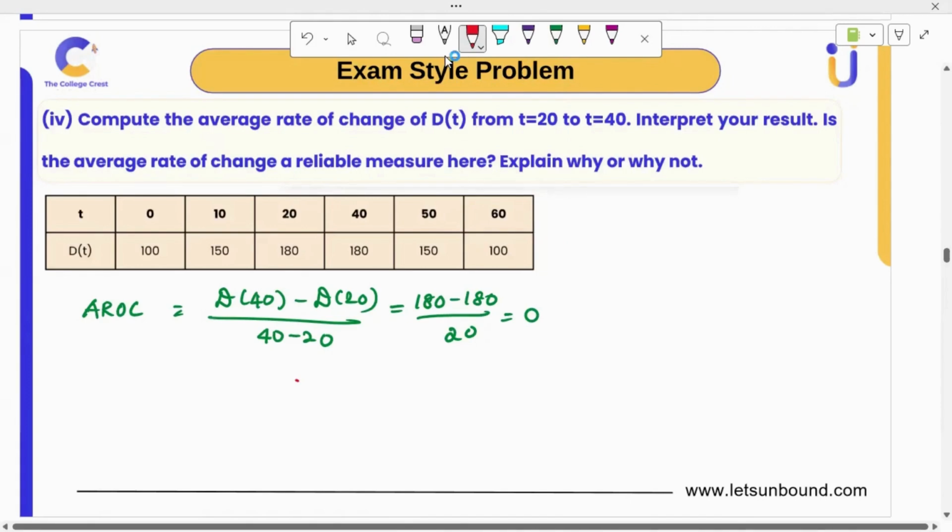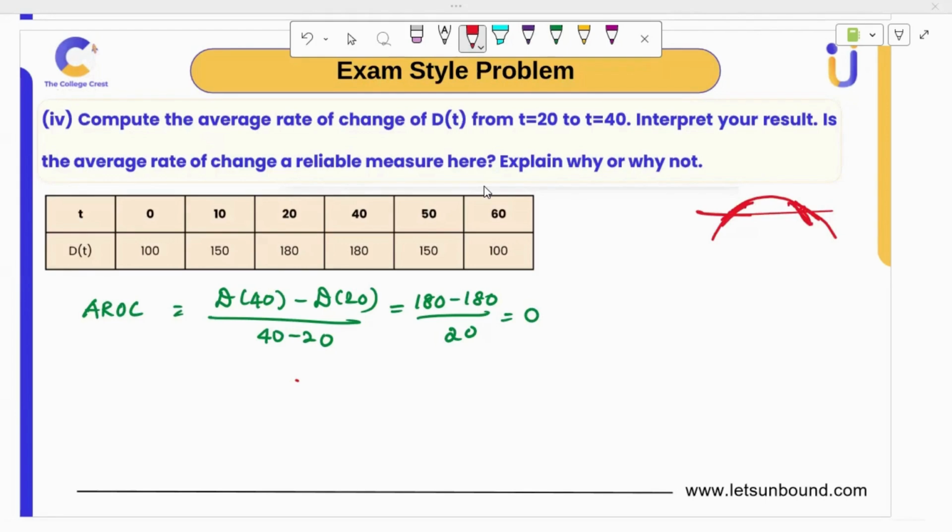What do you think? Actually, we can see clearly from 20 to 40 there is an increase and decrease. It's cancelled out basically in our computation. But yes, there is a rate of change which is rising, decreasing. It's not 0, like neither increasing nor decreasing. That's not the case here. So this is not a reliable measure because we can clearly see the nature of the graph being increasing rate of change, decreasing rate of change, right? That we can see, but the computed value gives 0.